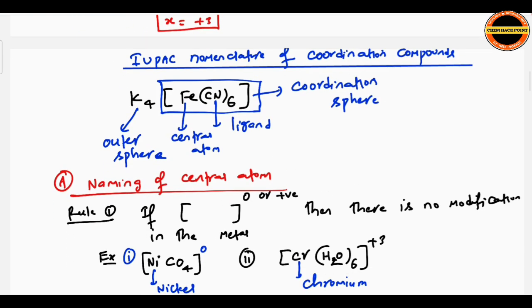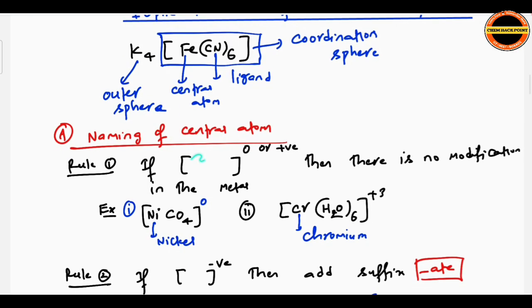IUPAC nomenclature of coordination compounds. Rules you see now. Naming of the central atom. When the coordination sphere has zero or positive charge, there is no modification in the metal name.